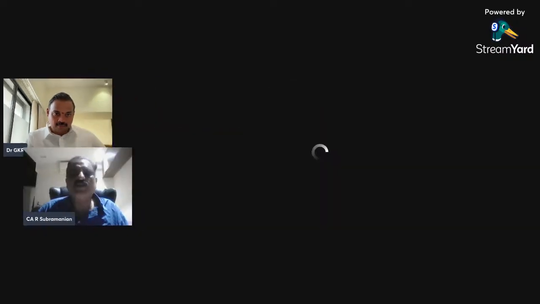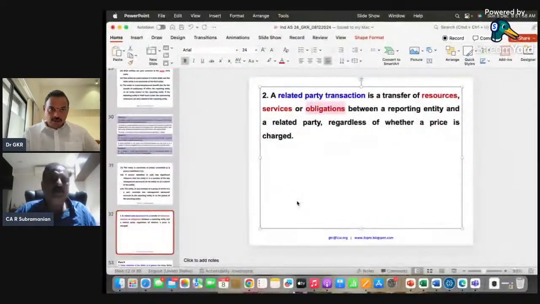Over to RSG. Yes, sir. So therefore, transfers of resources, services, and obligations all come under related party transactions. Sometimes you enter into a transaction with related parties and the transaction is also completed during the year. Say, for example, a loan is given to a related party during the year, and the loan is also repaid during the year. Even in such a situation, you are required to report both the loan given and the loan repaid. So you cannot take a stand, no, sir, it has been squared up, and therefore there is no necessity to report it. You have to report it.